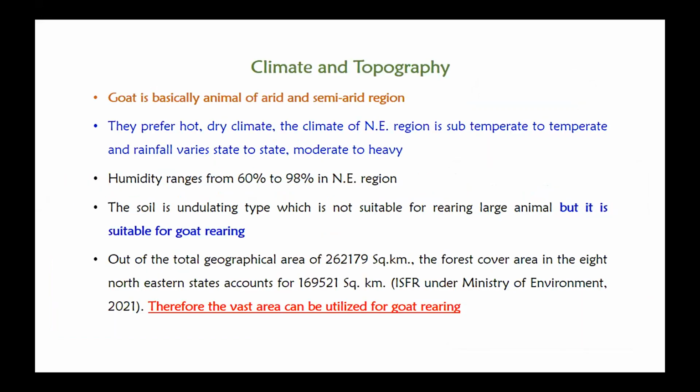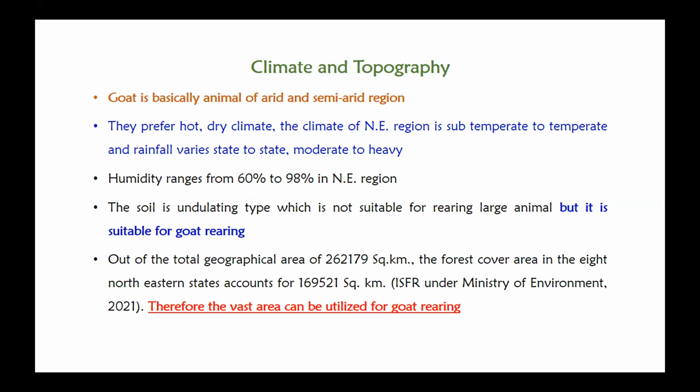Then about the climate and topography: goats, as we all know, are basically animals of arid and semi-arid regions. They prefer a hot, dry climate, and the climate of the northeast is subtemperate to temperate. Here the rainfall varies from one state to another, and may be moderate to heavy. In Meghalaya, for example, the rainfall is quite heavy. So it differs as per the different states of the northeast region. The humidity range is around 60% to 98%.